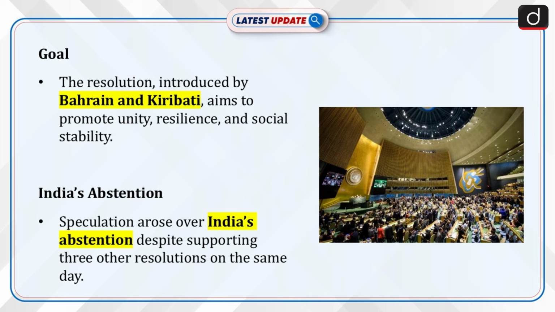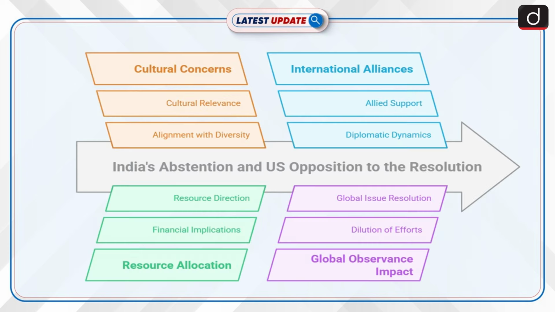India's abstention sparked speculation, given its support for 3 other UN resolutions on the same day. Now let's discuss about India's abstention and the US opposition. India abstained due to concerns that an International Day of Hope might not fully align with its cultural and spiritual diversity. The United States opposed the resolution, arguing that creating more international observances dilutes efforts to solve pressing global issues.